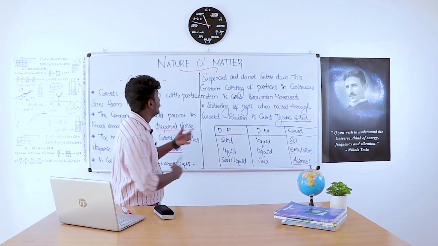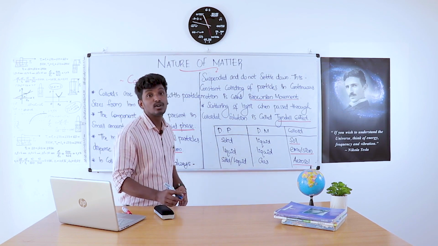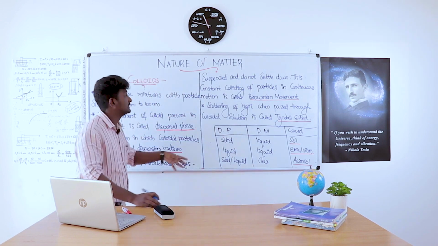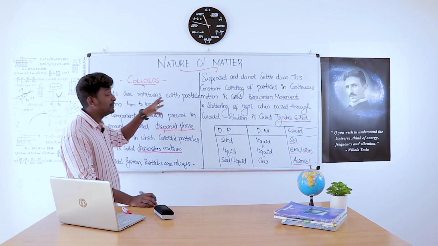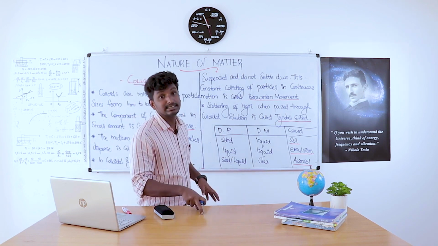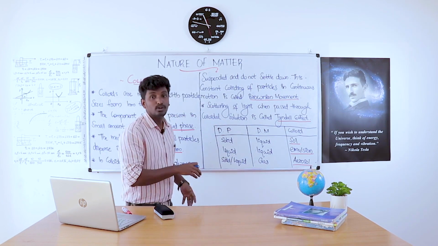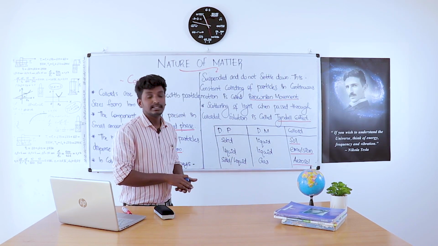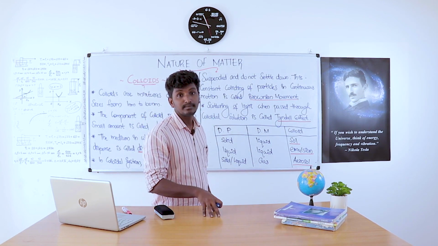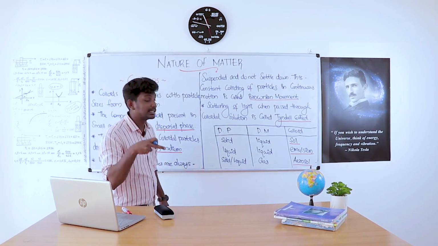Now, how do we define colloids? If you have a question, explain colloidal system, then you can use these points. Colloids are simply mixtures with particle sizes ranging from 1 nanometer to 100 nanometers. In a colloid, the substance which is present in small quantity is the dispersed phase, and the particles disperse in a medium called the dispersion medium.